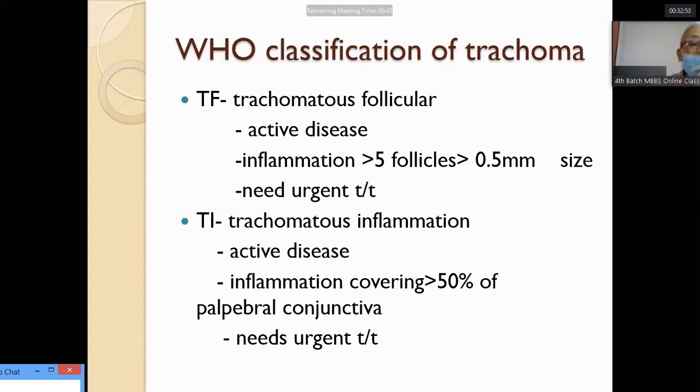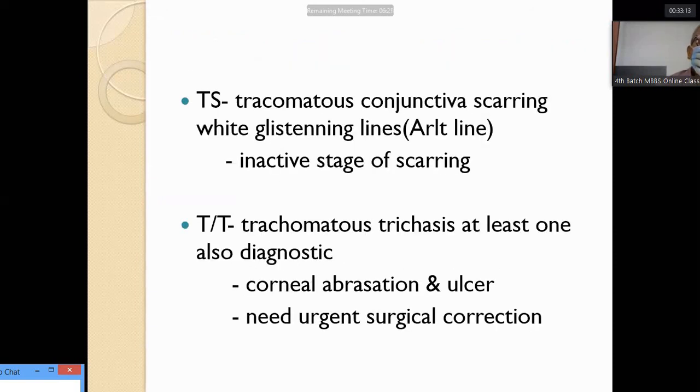The second is trachomatous inflammation. It is also active disease. Inflammation covers 50% of the palpebral conjunctiva. It also needs urgent treatment. TS. If the above two conditions are not treated in time, that leads to trachomatous conjunctival scarring. Conjunctiva undergoes scarring. There are white glistening lines, known as Arlt's lines. This is the inactive stage of scarring.